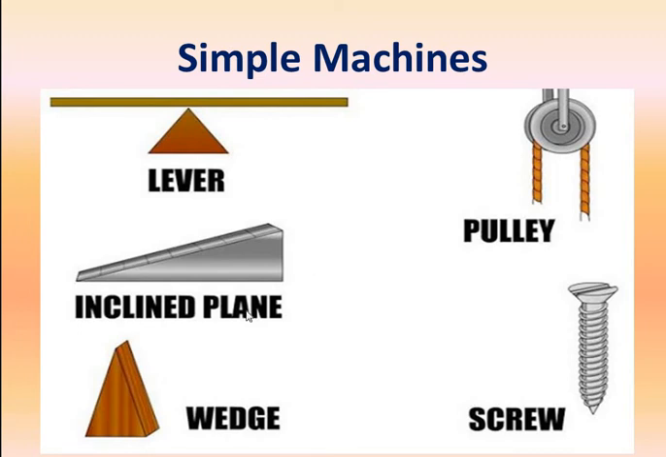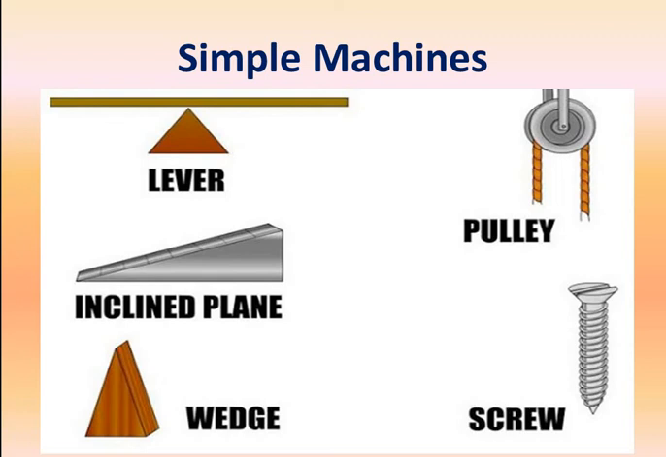Now next is wedge. A wedge has at least one inclined plane, as you can see, ending in a sharp edge. This sharp edge helps to cut things. A very good example of this is the kulhadi, the axe that a woodcutter uses to cut wood from the trees or the logs of wood they want to cut. For that they use this kind of simple machine.